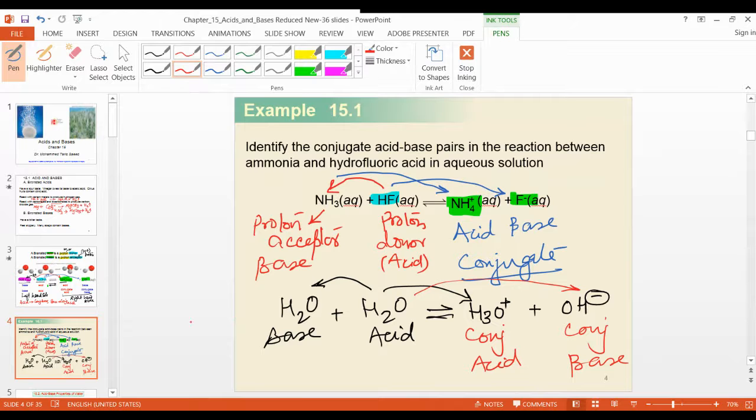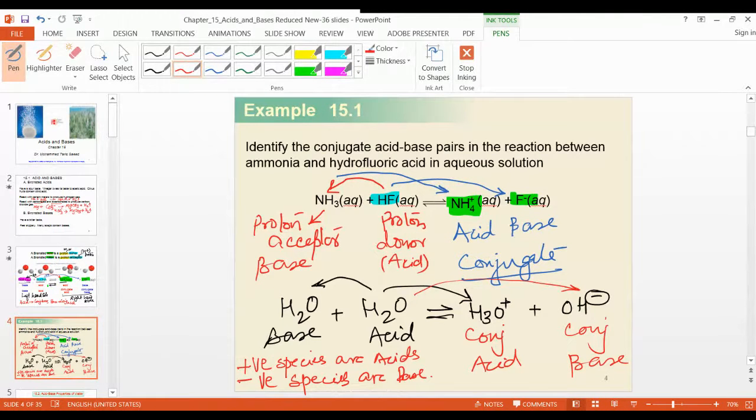Right? And also write one point, please. The positive species, write down there, positive species are acids and negative species are base.